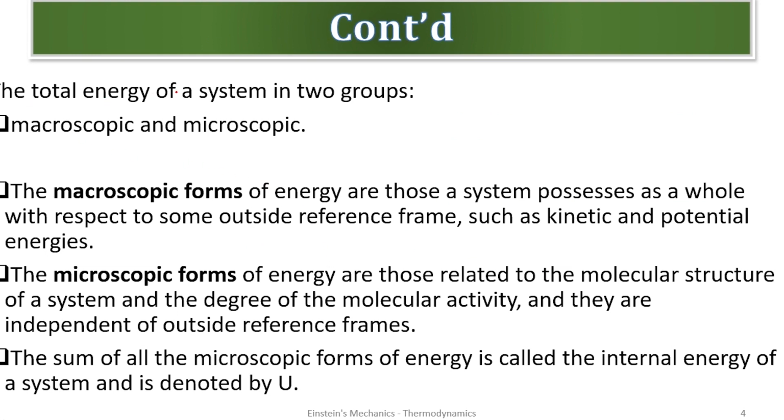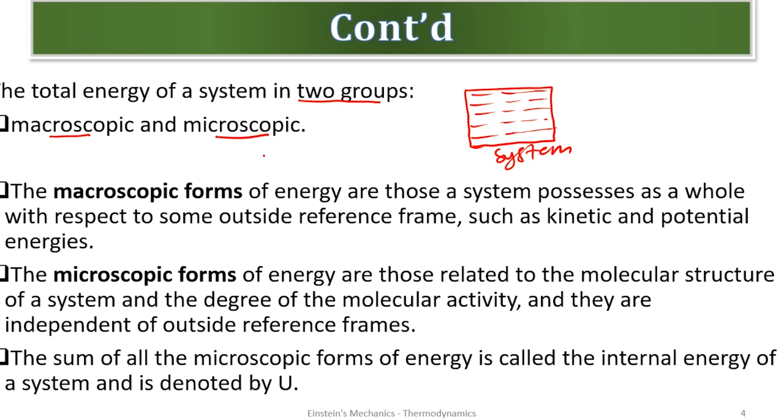Now, the total energy of a system is grouped into two. We have two groups. We want to consider a system, and this is very simple. So first, let me have my system. This is my system. I have several particles, several masses coming to form my system, and we want to make energy analysis on this system. There are two ways or two groups, what we call the macroscopic and the microscopic.